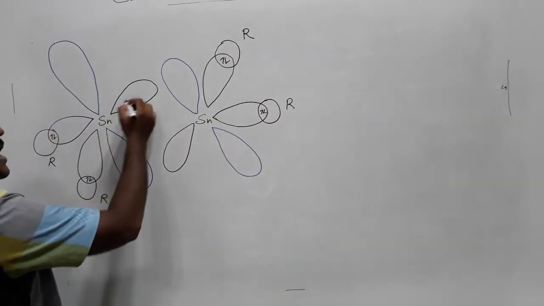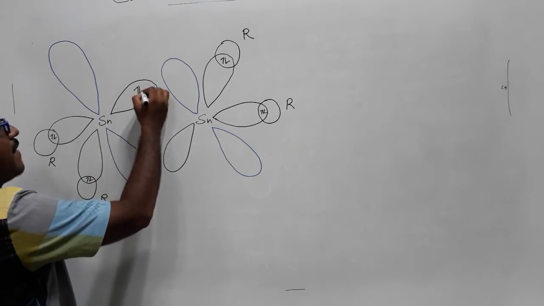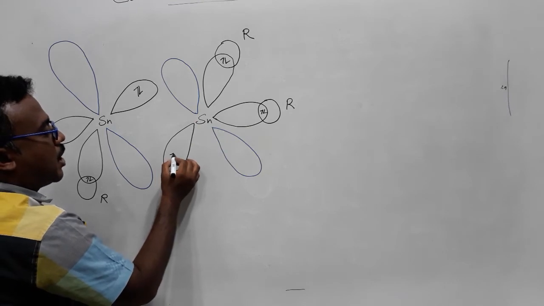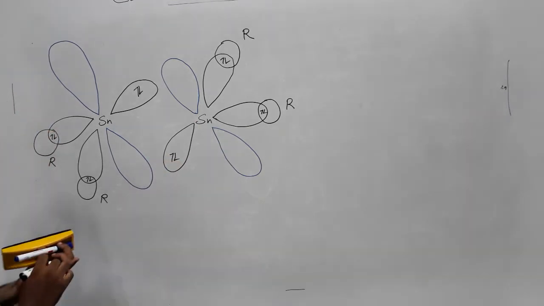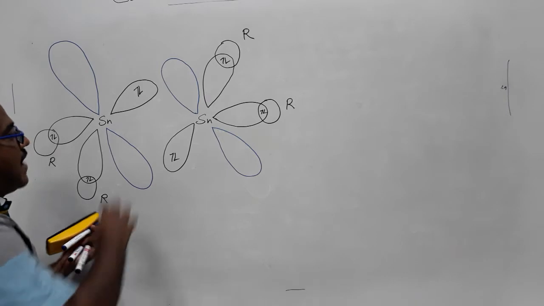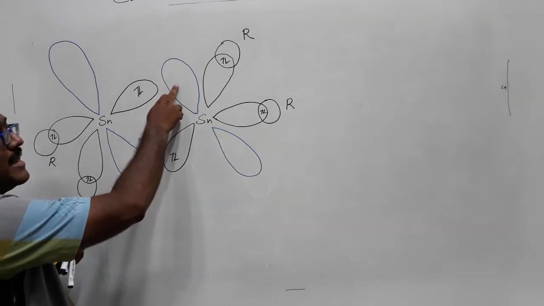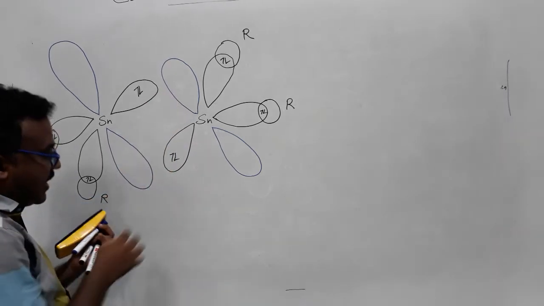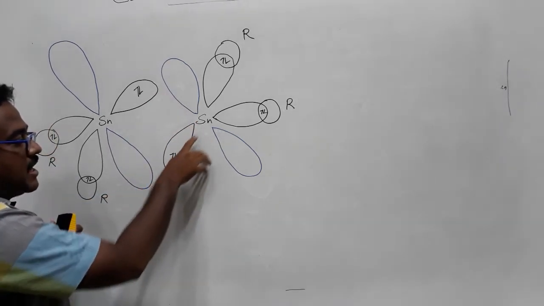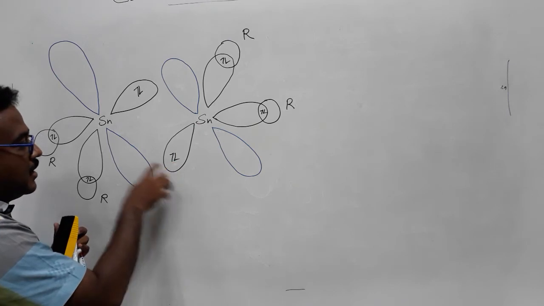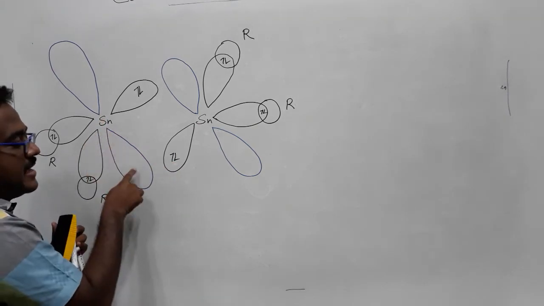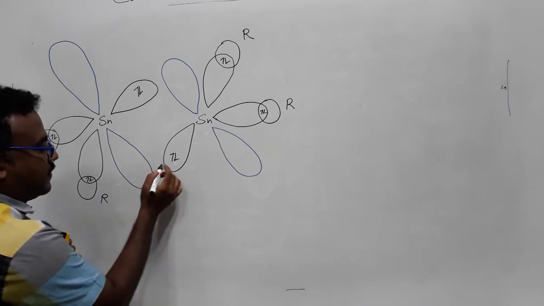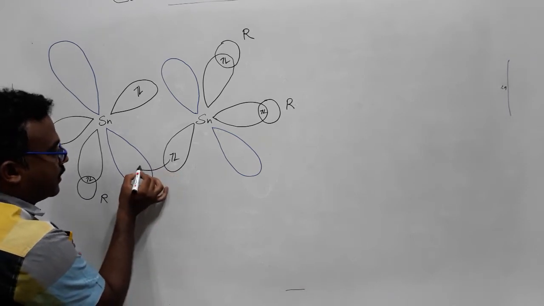Now these two have an sp2 hybrid orbital having a pair of electrons. The next one also has an sp2 hybrid orbital having a pair of electrons. You can see here the sp2 hybrid orbital having a pair of electrons, and the neighbor is a p atomic orbital. The neighbor has p atomic orbitals. And again, this one has an sp2 hybrid orbital having a pair of electrons, and the next neighbor has the empty p atomic orbitals. So it's involving a kind of dative bond.